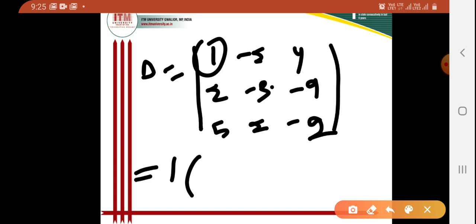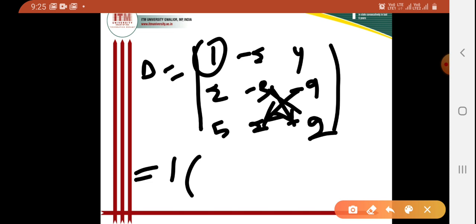When I solve it, I can write 1. For the multiplication I will multiply these two and take the difference. Minus 3 into minus 2 will be 6.